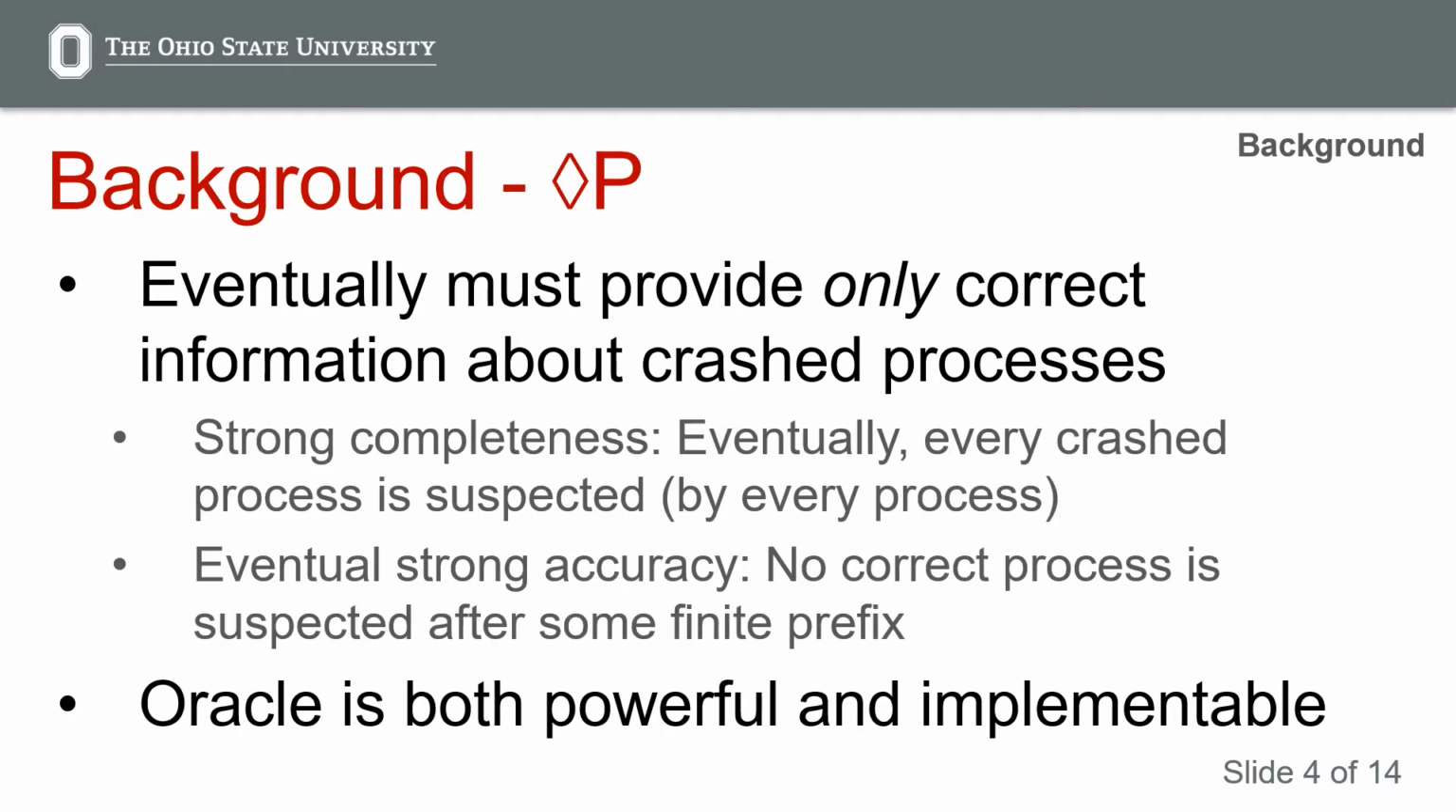An eventually perfect failure detector, otherwise known as Diamond P, is an oracle that eventually provides only correct information about crashed processes. This is characterized in terms of both strong completeness and eventual strong accuracy. Strong completeness is that every crashed process is suspected eventually by every other process, and eventual strong accuracy is that no correct process is suspected after some finite prefix. This oracle is of interest because it is both powerful in that it can solve many useful problems such as consensus, and it is realistically implementable.